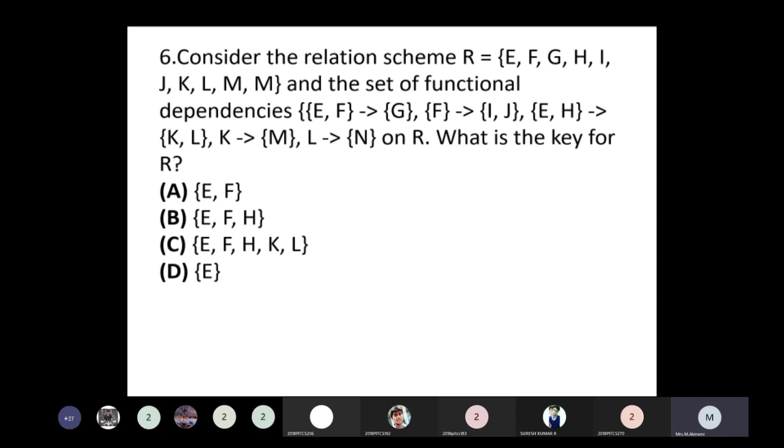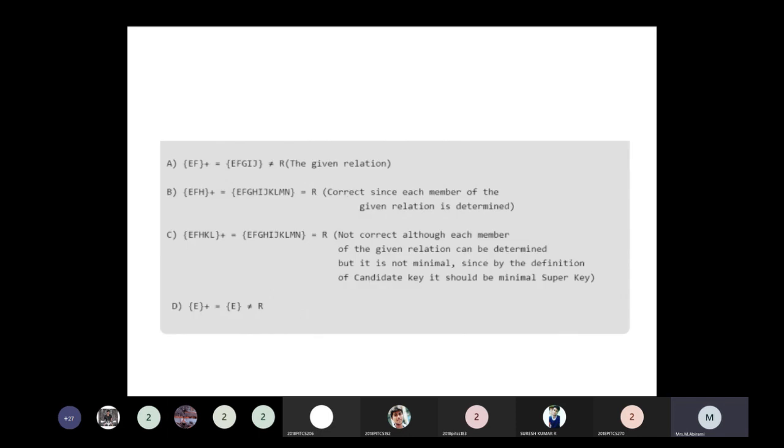Here the options are E, F; E, F, H; then E, F, H, K, L; and then E. First of all, the minimal cover of attribute values is taken from the set of the relation, isn't it? Okay, so option B is correct: E, F, H. Okay, so we consider the relation in this way, isn't it?